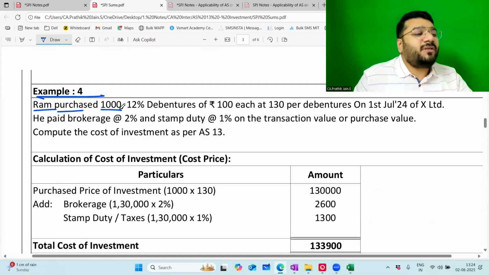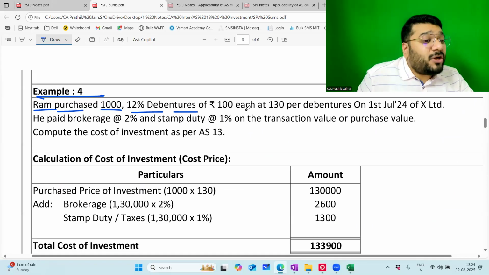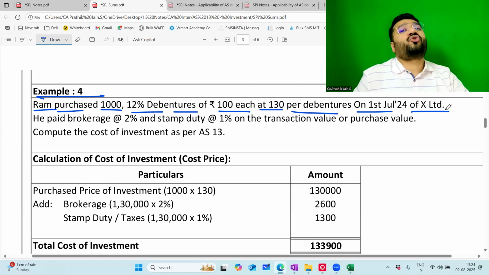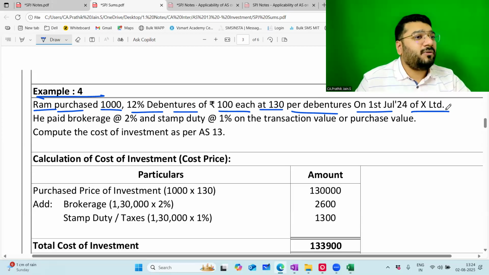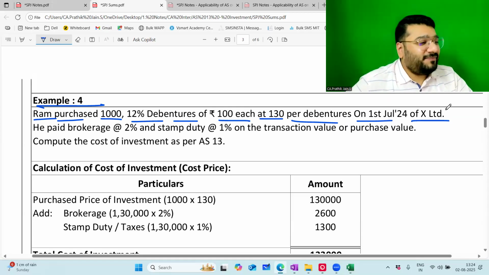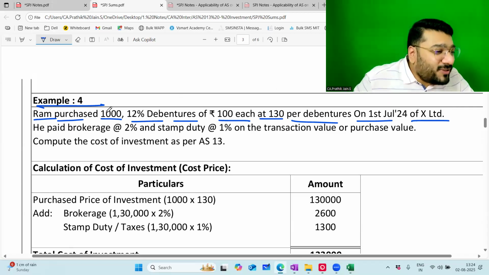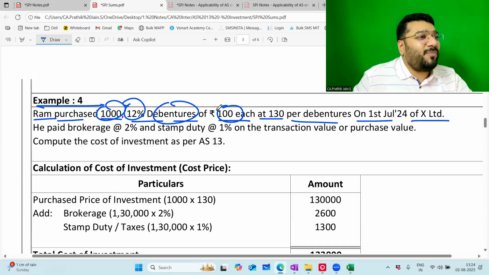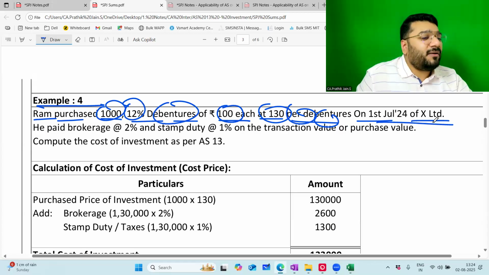Ram purchased 1,000 12% debentures of 100 each at 130 per debenture on 1st July 24 of X Limited.